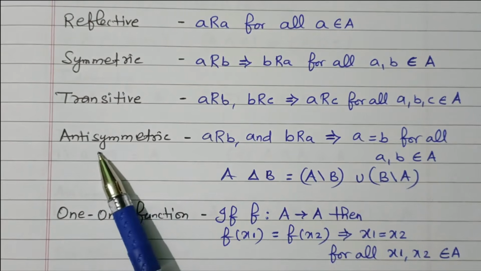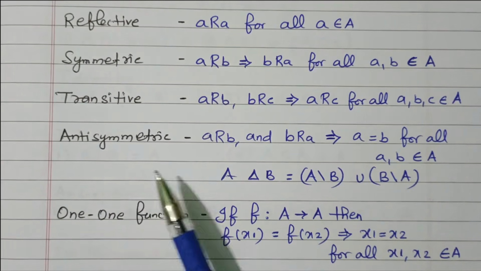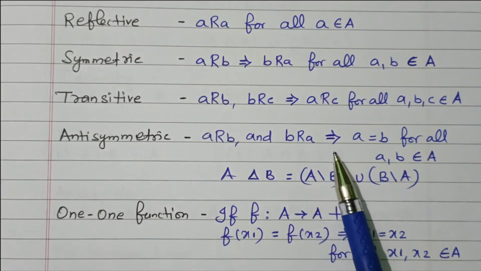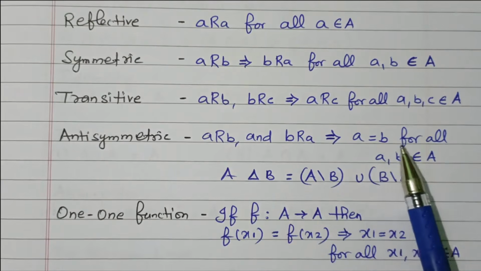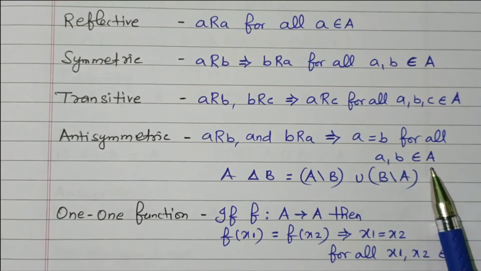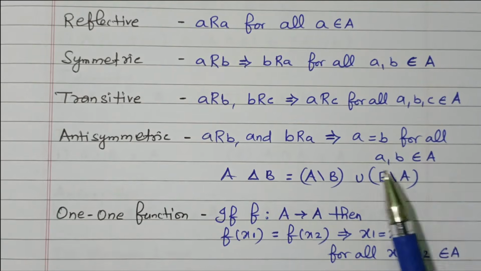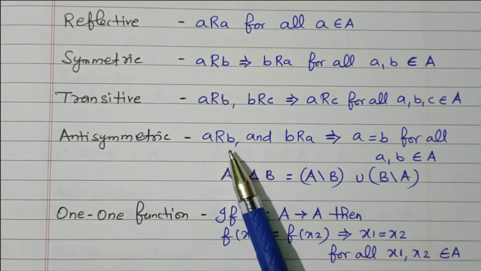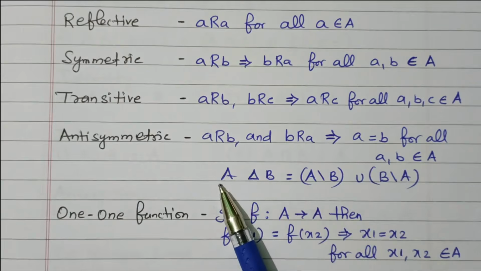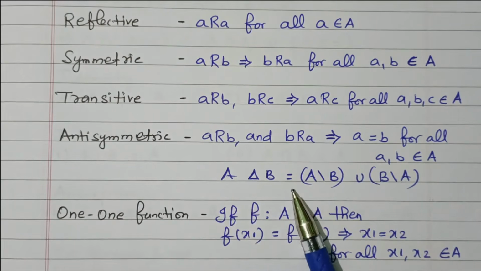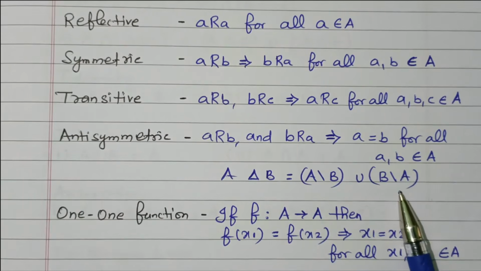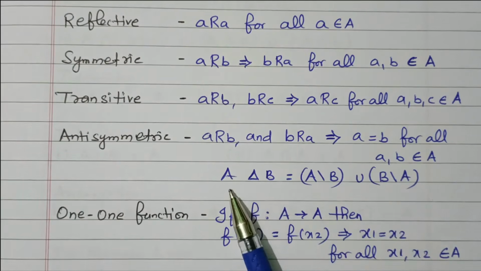Then anti-symmetric. We already discussed symmetric, now anti-symmetric. a relates b and b relates a implies a equal to b for all a, b belongs to capital A. So this is anti-symmetric: a relates b and b relates a implies a equal to b. That is the symmetric difference, A symmetric difference B equals A minus B union B minus A. That is the meaning of antisymmetric.